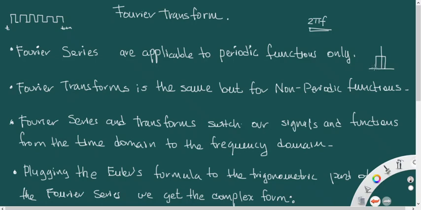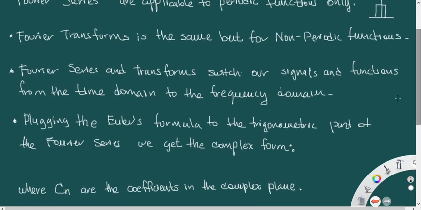Because in this case, we are dealing with something that is not periodic. So this is the main difference between the Fourier series and the Fourier transform. Fourier series are applicable to periodic functions, which are multiples of pi in frequency, and the Fourier transform is the same, but it works for non-periodic functions.